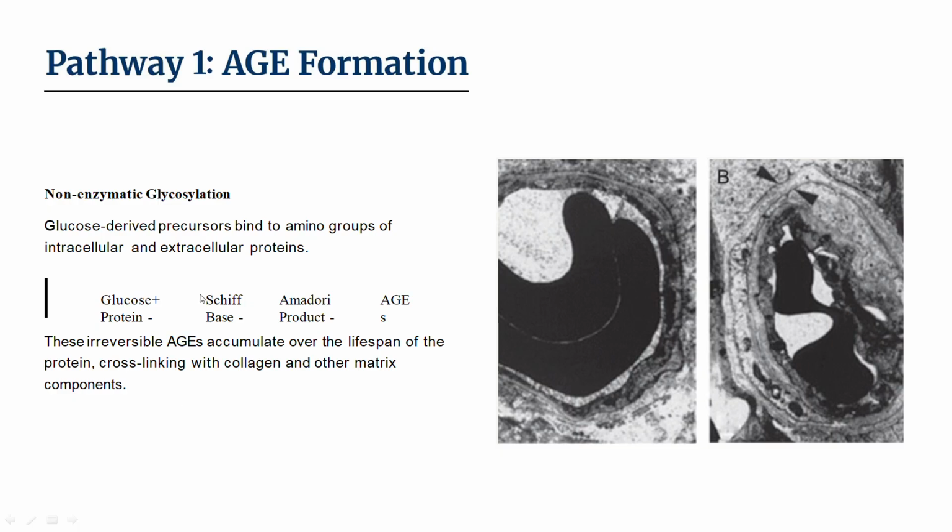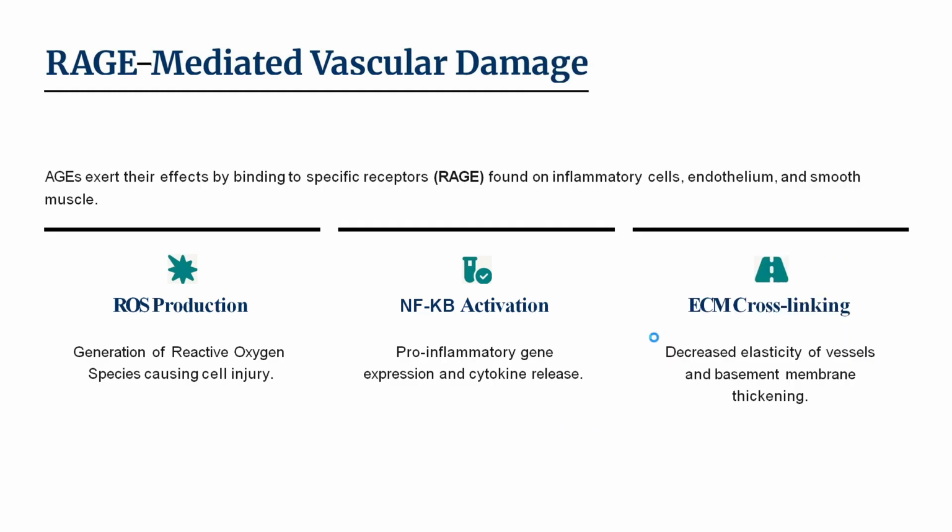These AGEs act on a receptor called RAGE, the receptor for advanced glycosylated end products. These irreversible AGEs accumulate over the lifespan of the protein, cross-linking with collagen and other matrix components. You can see the diagram here, electron microscopy.